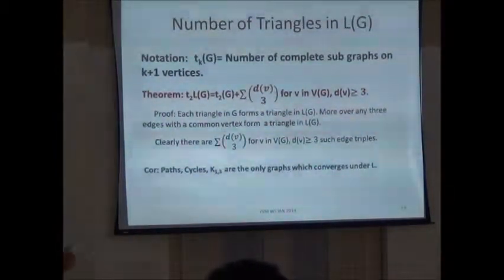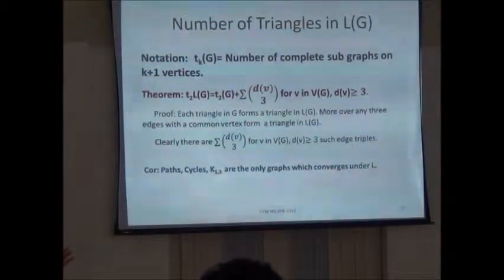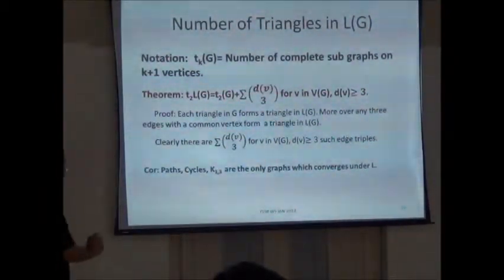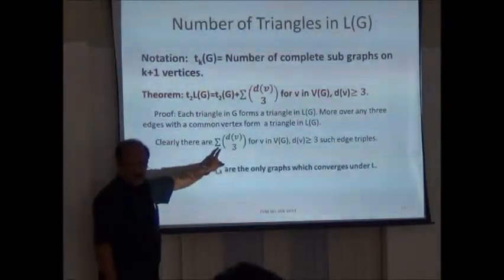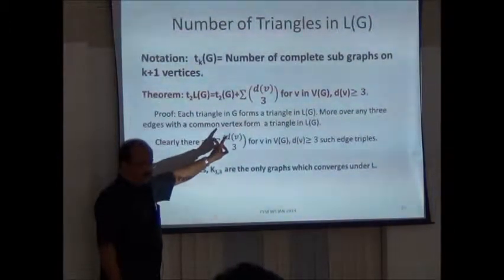See, I will tell you one thing. The Petersen graph has no triangles, isn't it? But the line graph of the Petersen graph will have 120 triangles. So things are becoming serious. Because the Petersen graph has girth 5, so there is no triangle in it. But all vertices are of degree 3. There are 10 vertices, and each contributes degree choose 3, which is 1, so the count is large, more than 120 triangles.